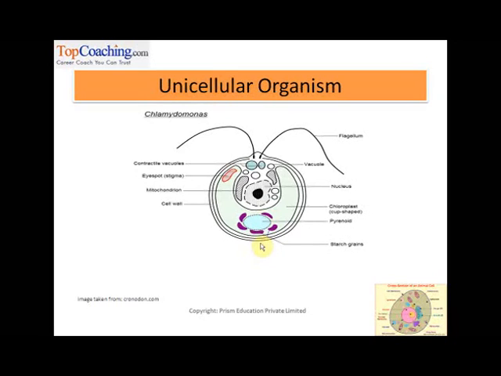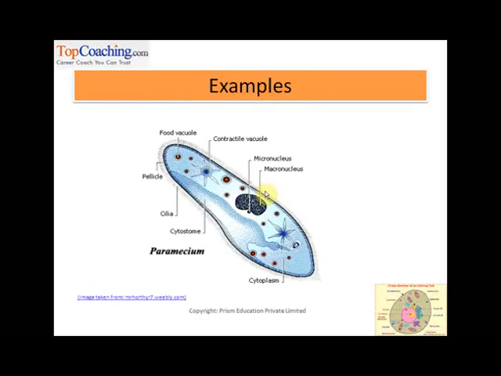Let me show you a few examples of unicellular organisms. Chlamydomonas is one of them. Within this organism, it's a single cell, and you will see a vacuole, a nucleus, a chloroplast. Later in the chapter we will get to know that all these are parts of a cell, right? Mitochondrion, cell wall, and this is a single cell, right? A big cell, and that is what this organism consists of.